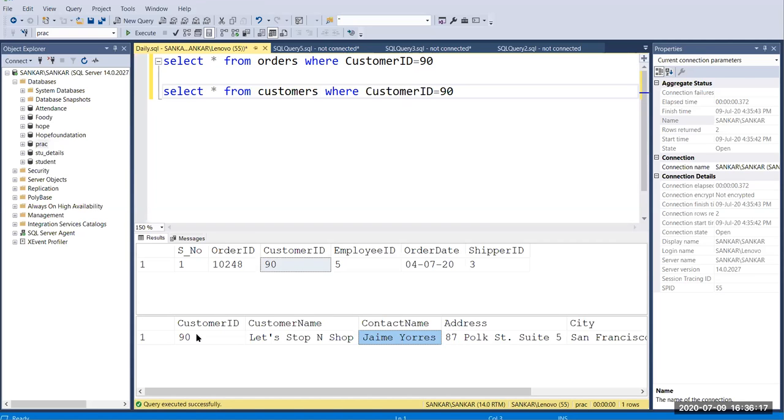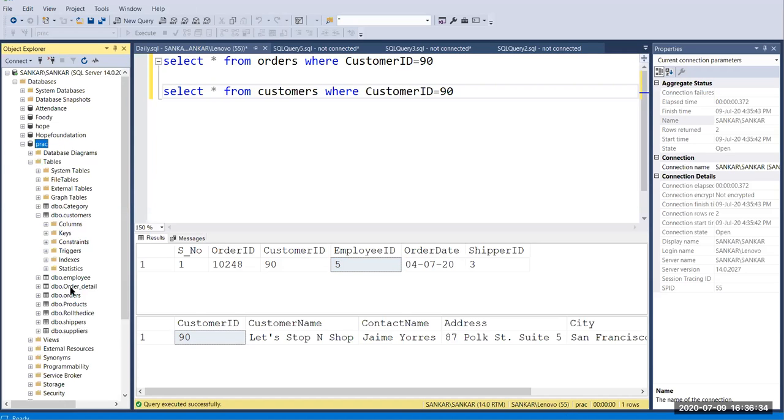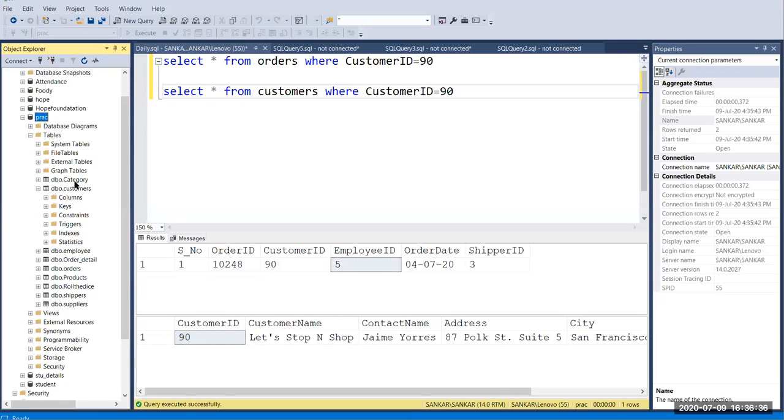So if you want to connect both tables, we need a common column. Like here we have customer ID, and also here we have customer ID. Okay, so here we have employee ID, right? So I'm also having an employee table here.